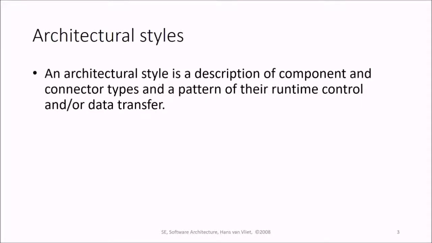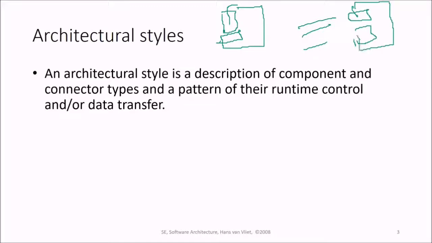An architectural style is a description of component and connector types and the pattern of their runtime control and data transfer. So description of component, you know how we represent a component like this, and connector types, the connector types between the components, and the pattern of their runtime control and the data transfer.